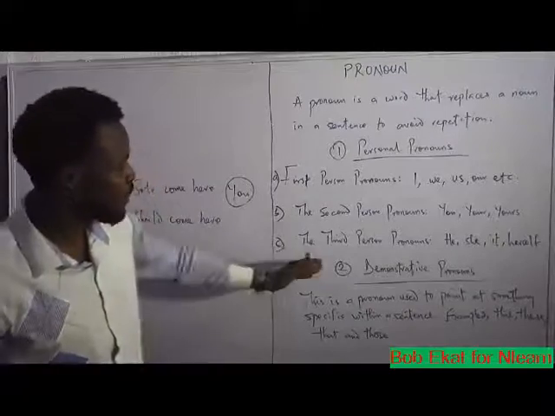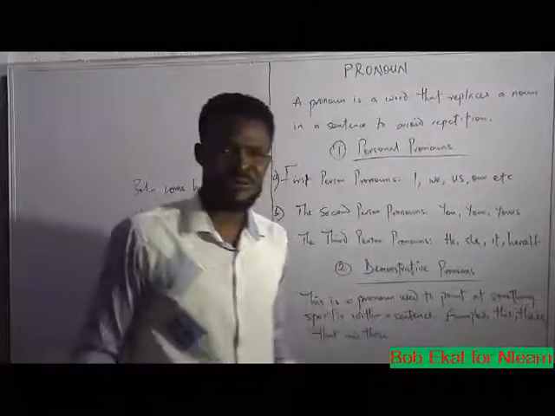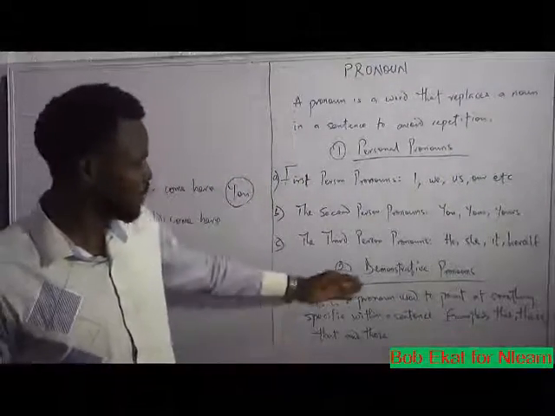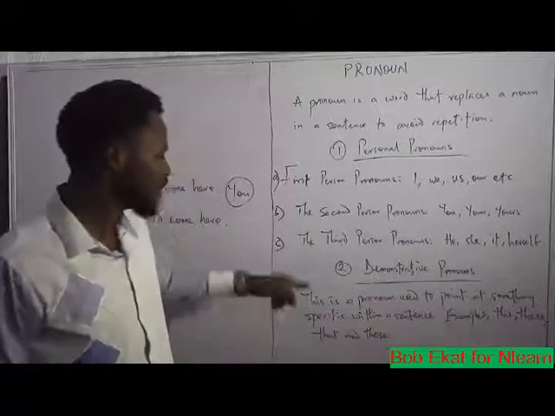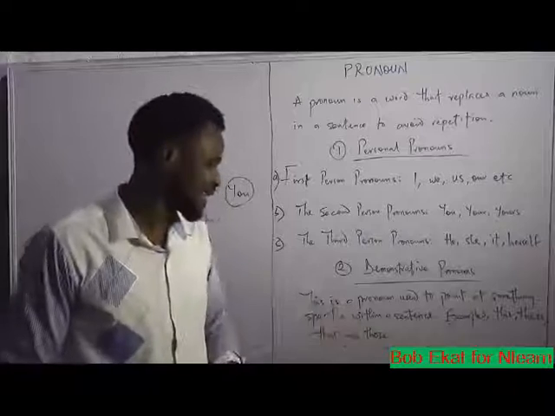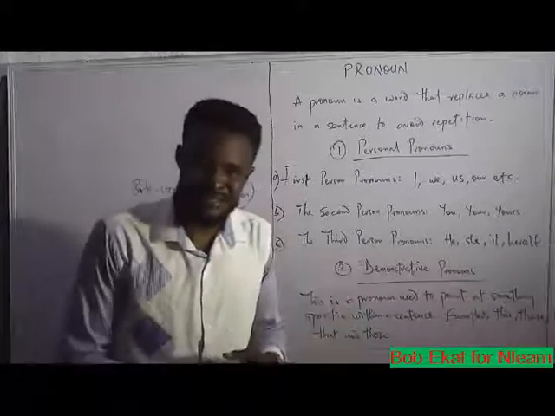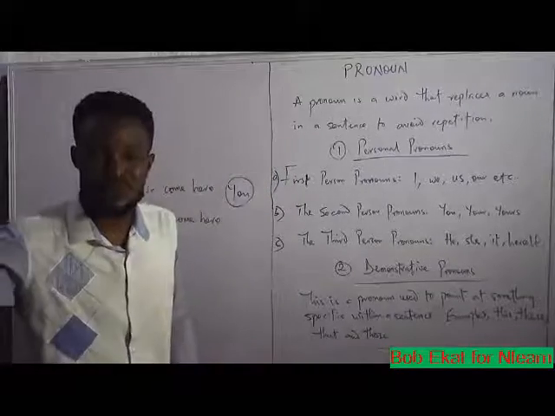Now we go to demonstrative pronouns. We have a group of pronouns called demonstrative pronouns, and this is a pronoun used to point at something specific within a sentence. Examples are this, these, that, and those.